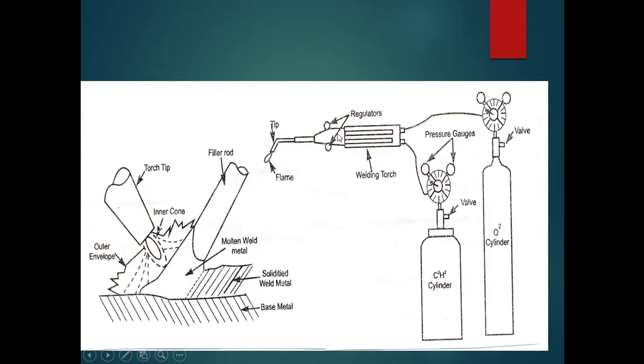The mixture prepared in the welding torch comes out through the nozzle, and as soon as it comes out, it will be ignited, producing a strong gaseous flame, and the temperature of the flame will be around 3200 degrees Celsius. The heat of that flame will be sufficient to melt the base metal part as well as the filler rod, and as soon as they get melted, they form a molten weld pool, and after solidification, it forms a strong welded joint.